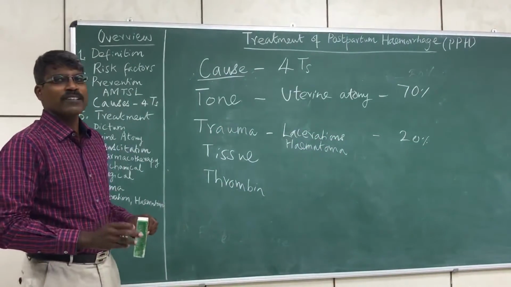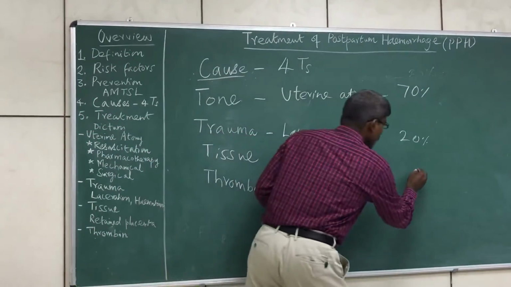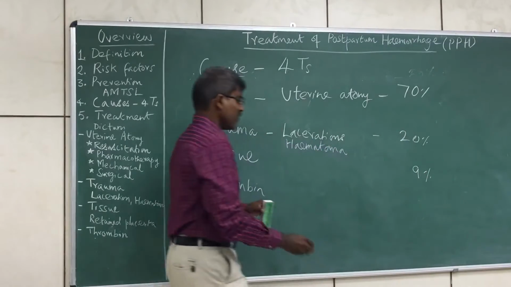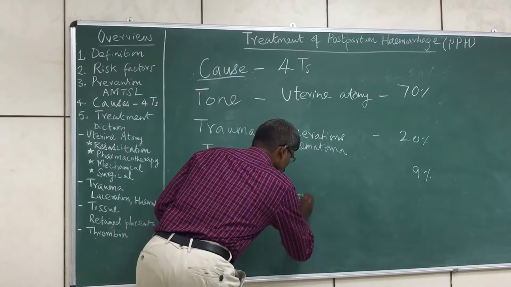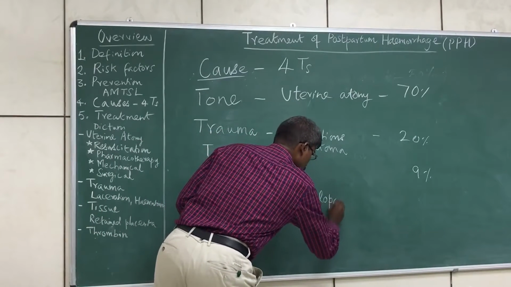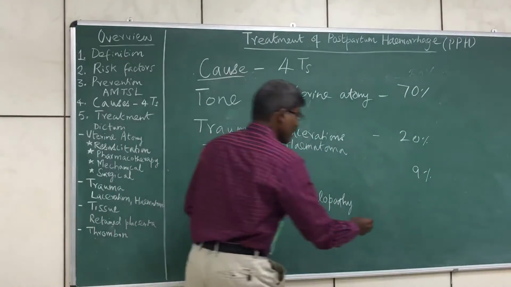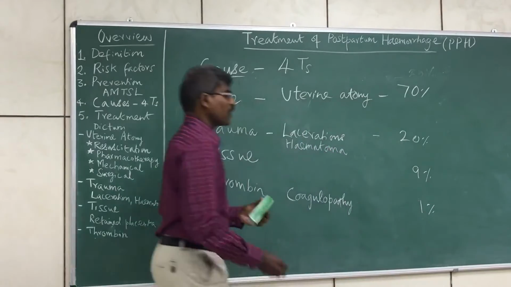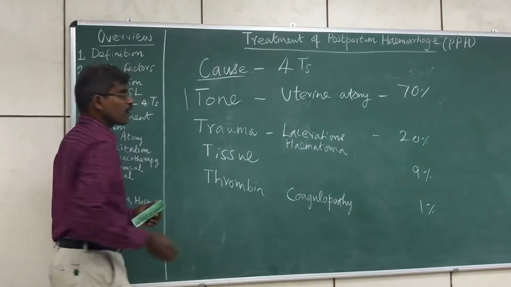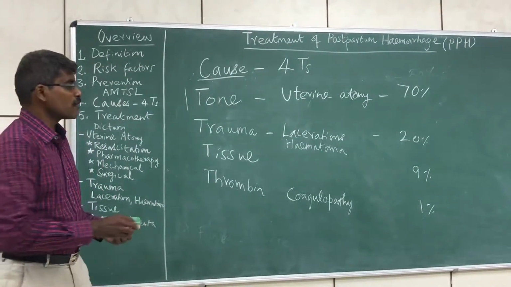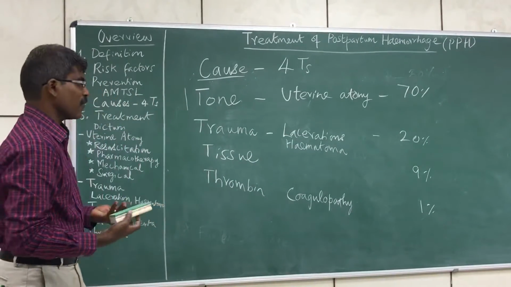Tissue, retained products of conception, invasive placenta, accounts for around 9 to 10% or less. And the last, thrombin, that is coagulopathies, accounts for 1% or less of the cases of postpartum hemorrhage. So as we can see, the most important cause of postpartum hemorrhage is uterine atony, which accounts for 70% of the cases.